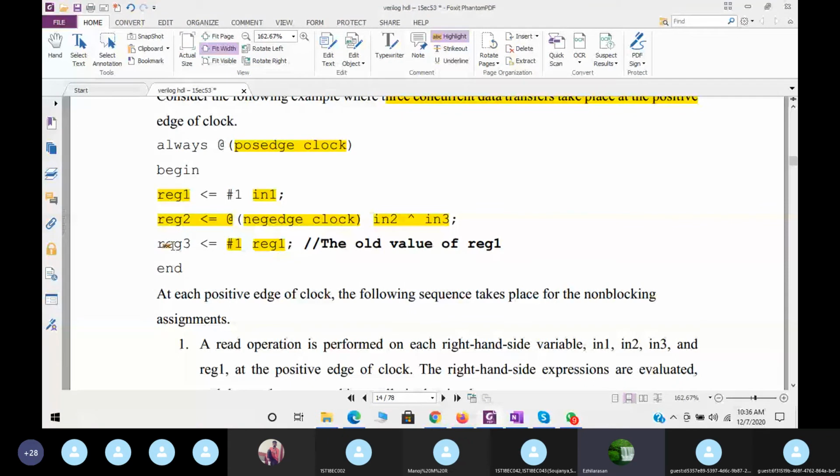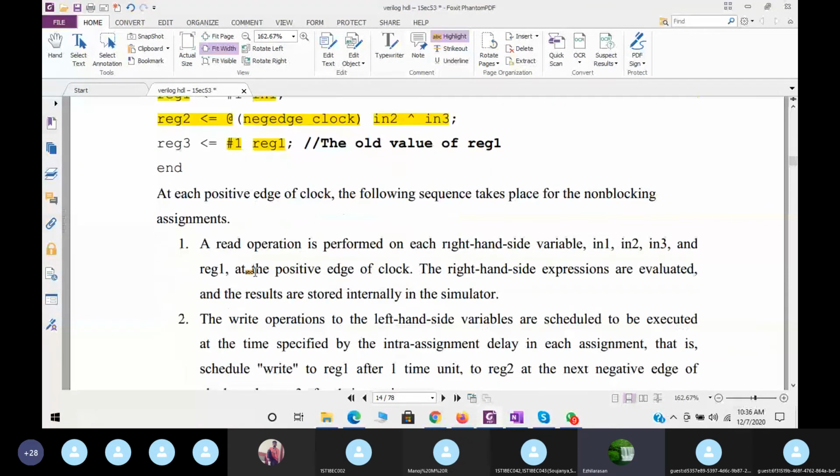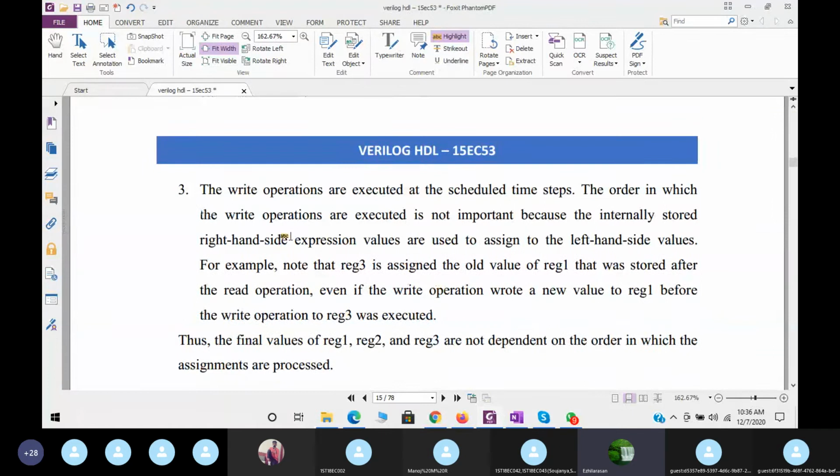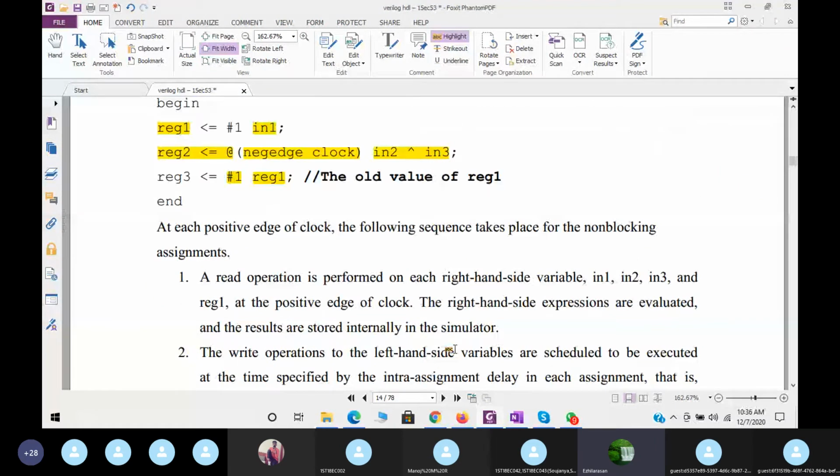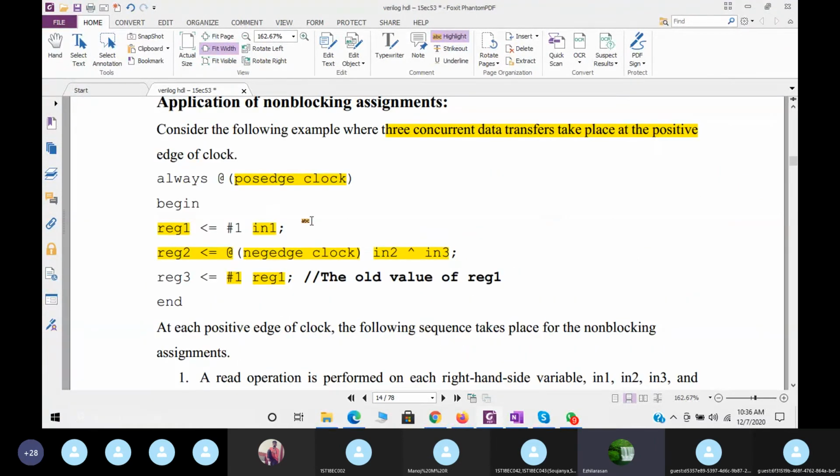So now for each positive edge of the clock, the following sequence will take place in the non-blocking region. That is what we have written here for all these 3. Finally, register 1, register 2, register 3 are not dependent on the order in which the assignments are processed. Very important: you should not think all these 3 statements will execute in the same order. We don't know which statement executes first; sometimes this one, sometimes that one, or at the same time instant, so we cannot justify that.